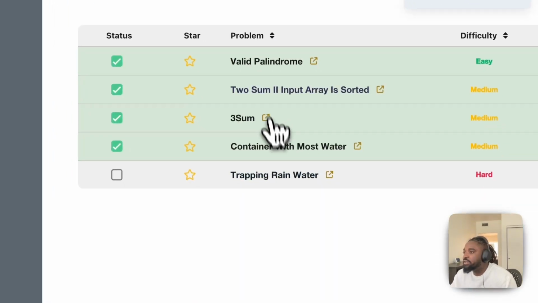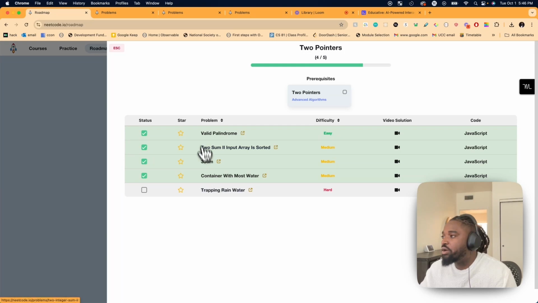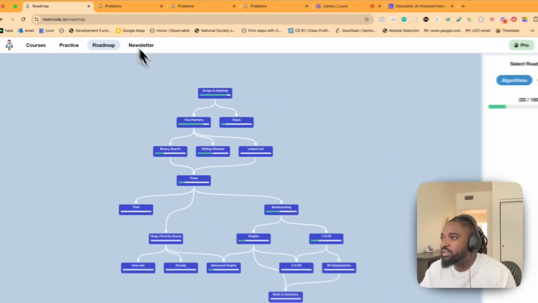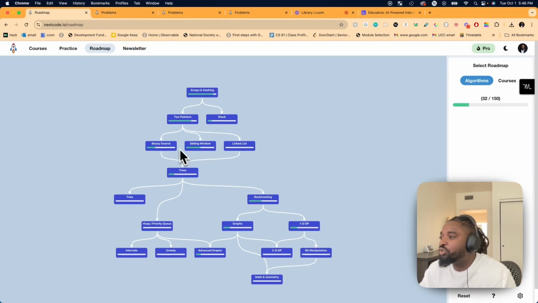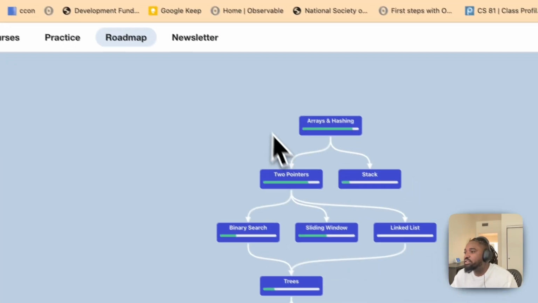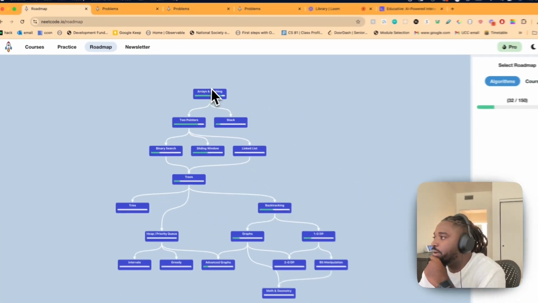These are the questions that are on LeetCode.io. I think some of you are probably familiar with LeetCode.io. He's the guy behind this. And so I'm going to be doing some of the problems that he has here to illustrate the strategy that I'm talking about.